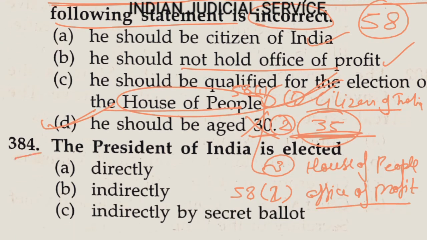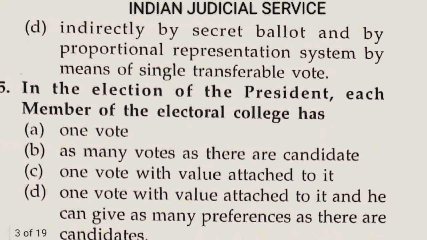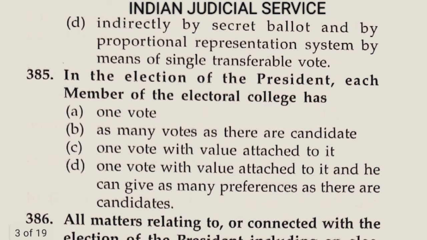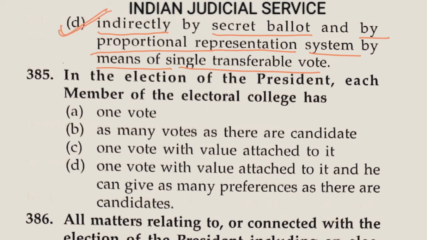Now question number 384. The President of India is directly elected, indirectly elected by secret ballot, and the last option is elected indirectly by secret ballot and by proportional representation system. Proportional representation system means a single transferable vote. So this is absolutely correct here. Our answer is option D.